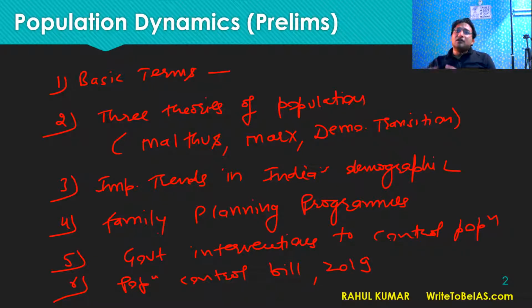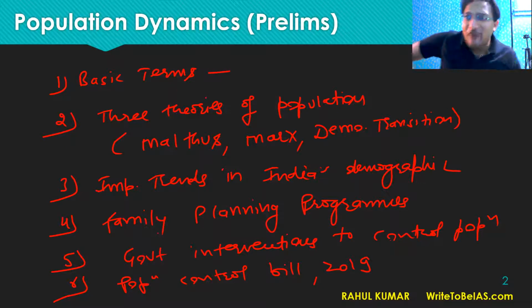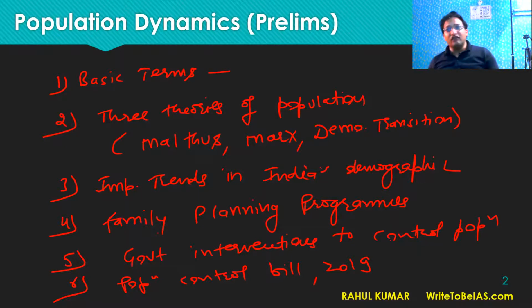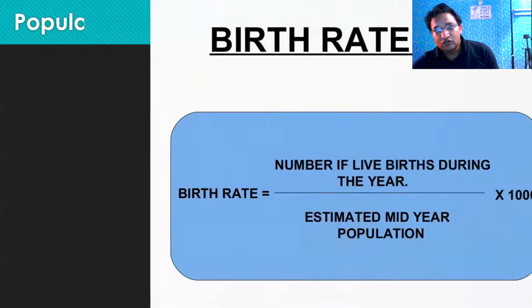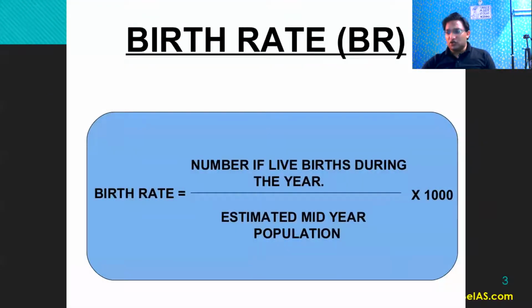So next year this topic will become highly important for the 2021 examination because the census will be conducted and the data will be coming next year. You will start seeing a lot of news immediately after the lockdown is over. So that is how this population chapter also becomes important from the examination point of view in the upcoming time, right? So starting with the basic concept.